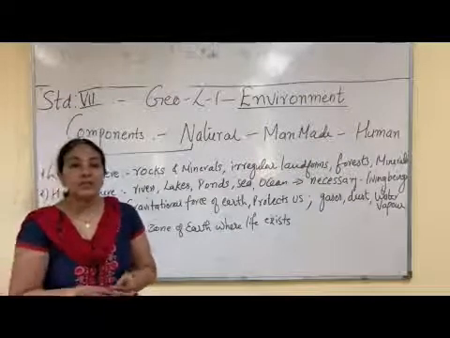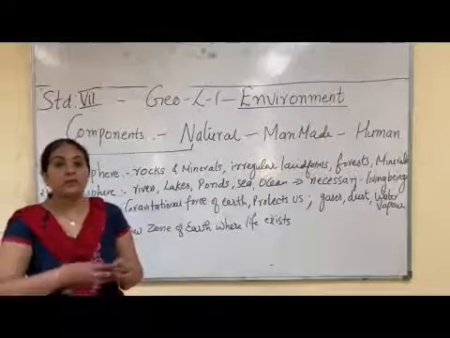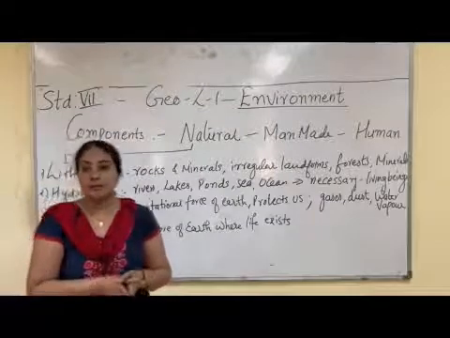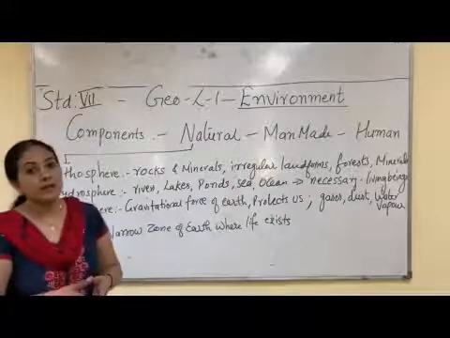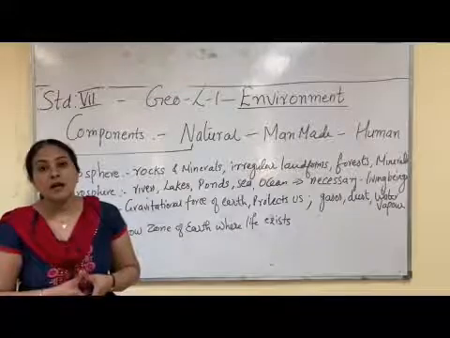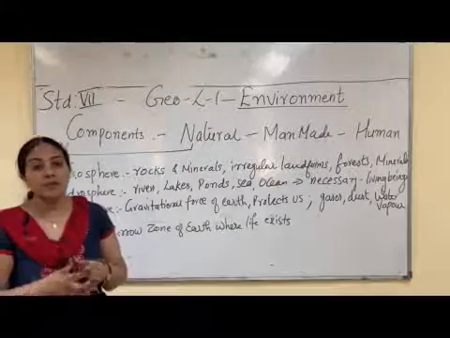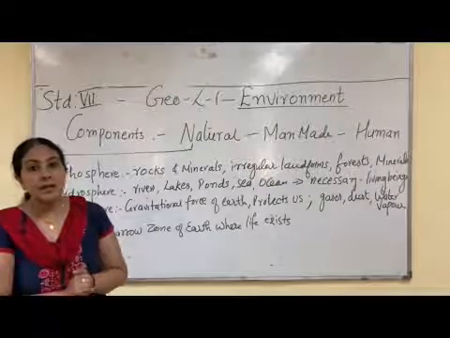The domain of earth where water is present is called hydrosphere. And hydrosphere is necessary for all human beings, and not only for human beings but for plants and animals also, for their life to sustain. Then the third is atmosphere. The air which is present around us is the atmosphere. The gravitational force of the earth holds the air around us, or holds the atmosphere around us.